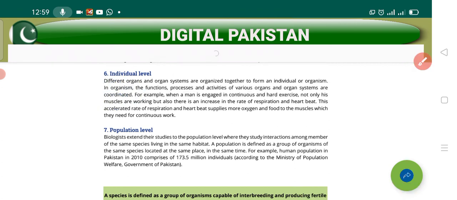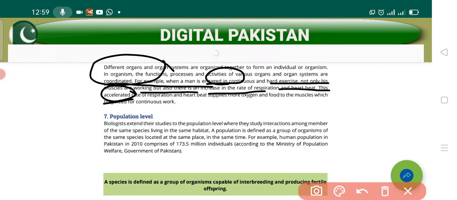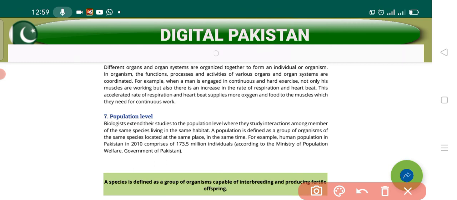And I don't think you have any query relevant to that, because we have learned coordination in class 8 in very much detail. But they are going to coordinate with each other and form a whole organism. Let me give you an example. Let's suppose a person is doing exercise. Have you ever done exercise? If not, then do it right now. Do jumping for 1 minute or 5 minutes, let's suppose.